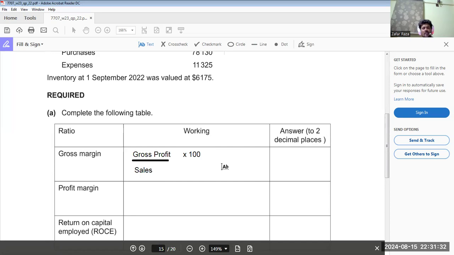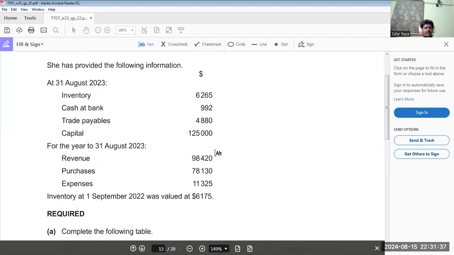Now I remember the formula. What is the gross profit in this case? We don't know. So we have to calculate gross profit first. Revenues minus cost of sales is equal to gross profit.